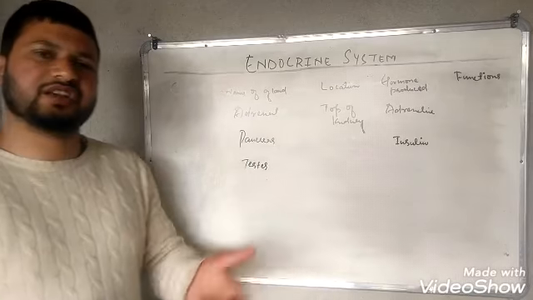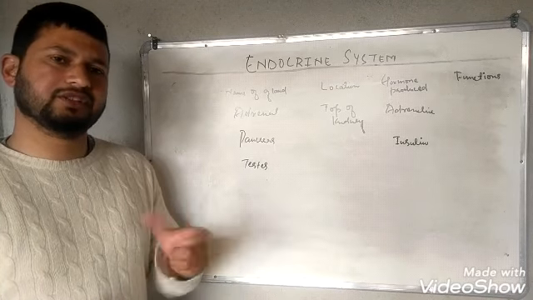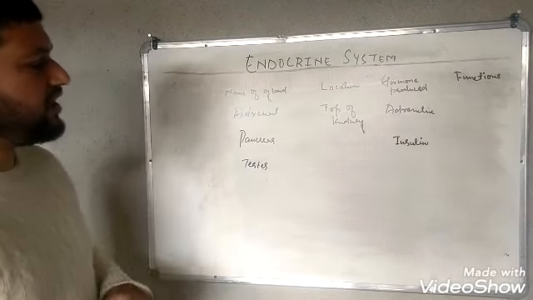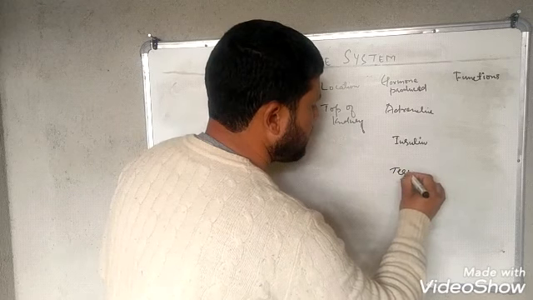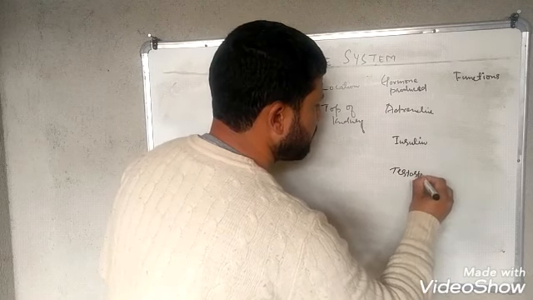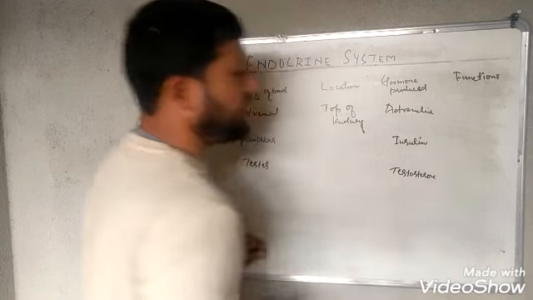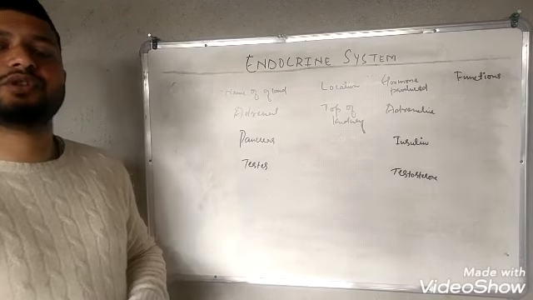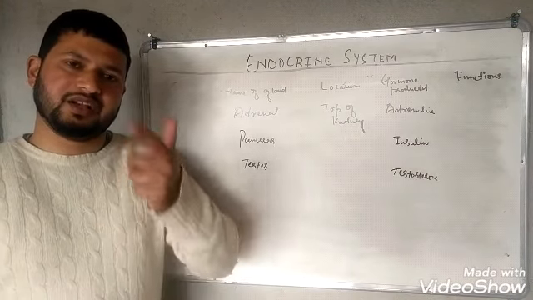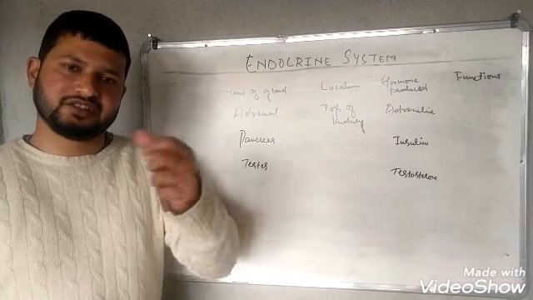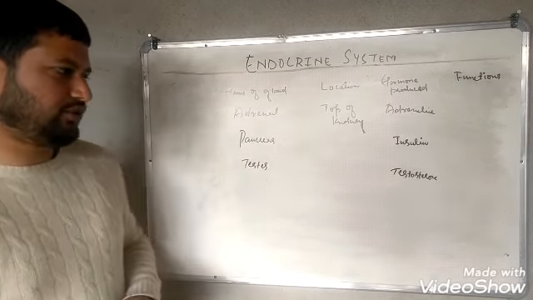It's only present in the males, and it produces a hormone, that is testosterone. And this testosterone is responsible for the development of the male sex organs, the secondary sexual characteristics in the males, and the sexual desire.